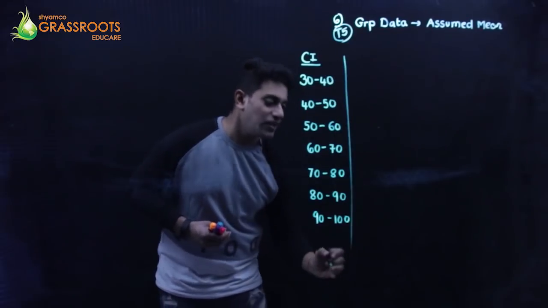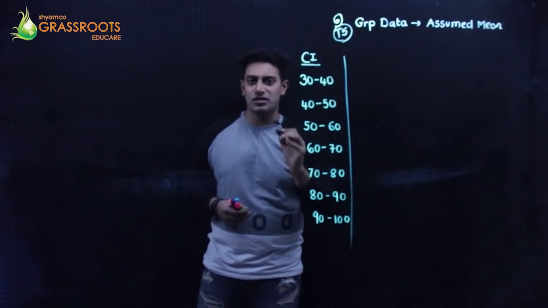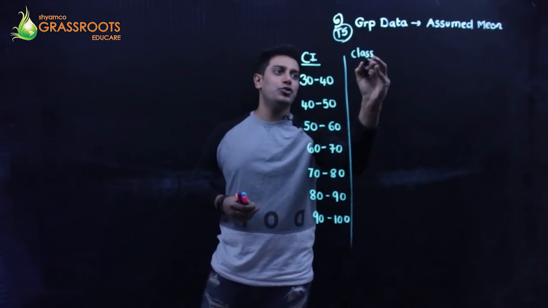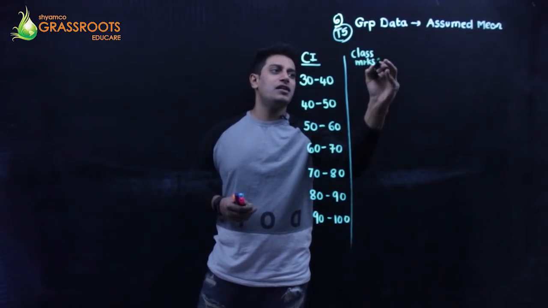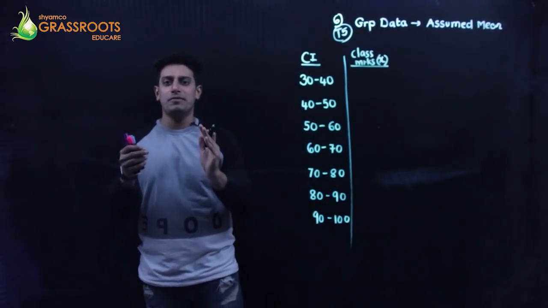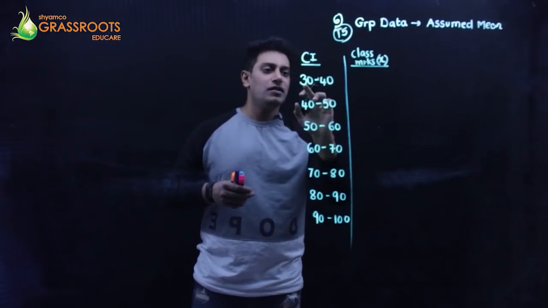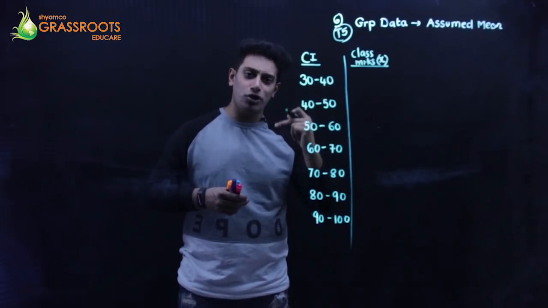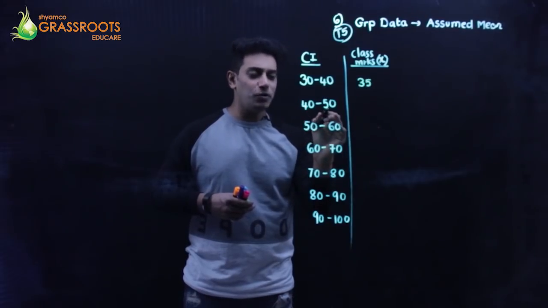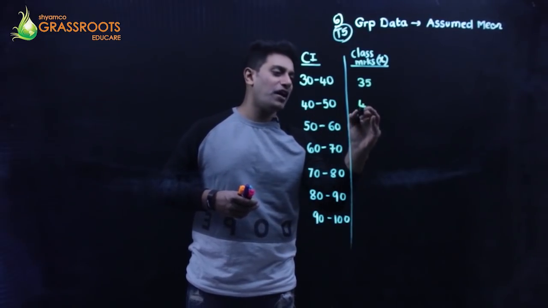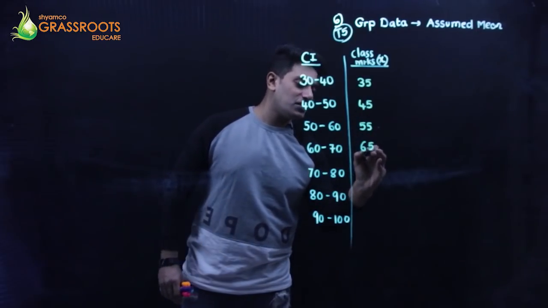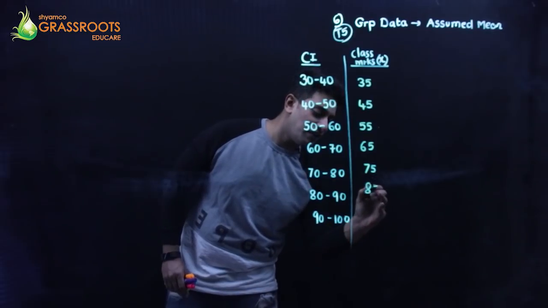Once you get the class intervals, you can find the midpoint of the class. We call them class marks. That's the first step which you do. You find out class marks, represented by X, which is the central part, the midpoint of the class. 30 plus 40 upon 2, average it out. So the midpoint is 35. Between 40 and 50, we have 45. Now this goes in synchronization: 55, 65, 75, 85 and 95.